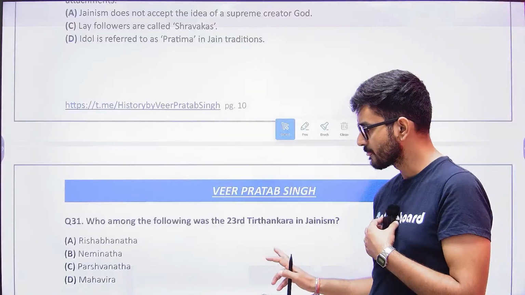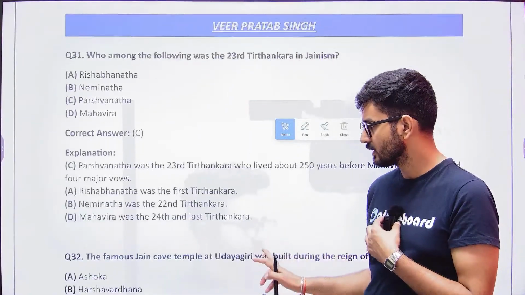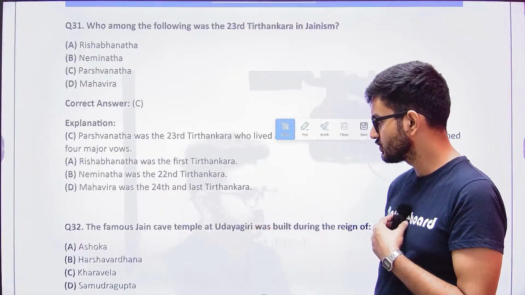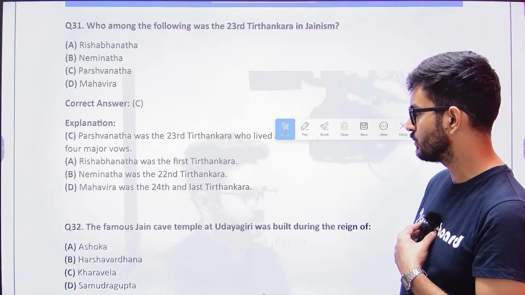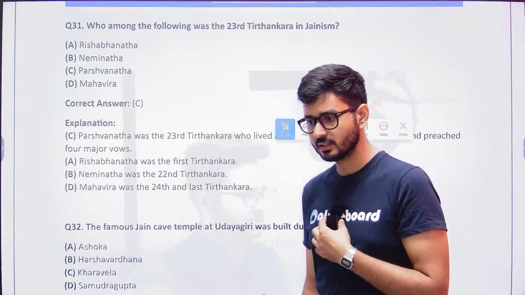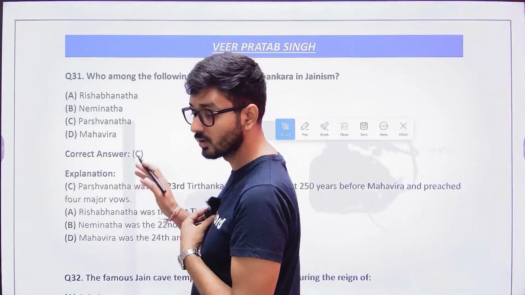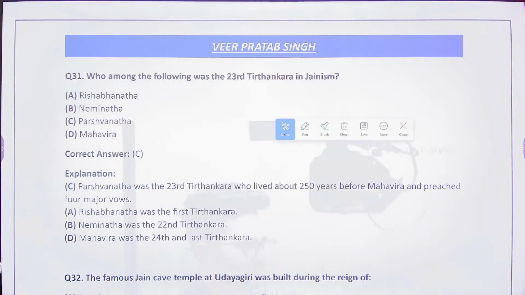Now the next one is: the famous Jain cave temple at Udaygiri was built during the reign of whom? No, Sasi. The answer to the previous question is Lord Parshvanath. Lord Parshvanath is the 23rd Tirthankara. Mahavira is the 24th Tirthankara.